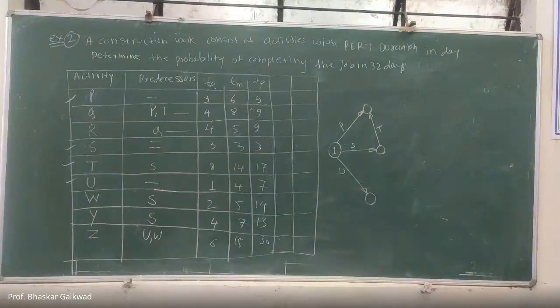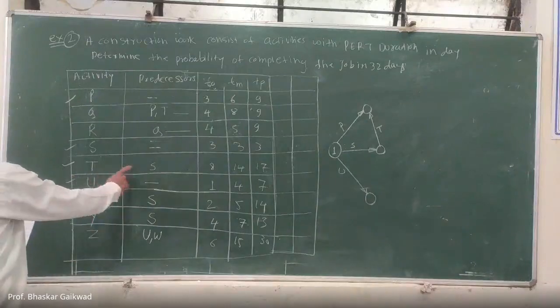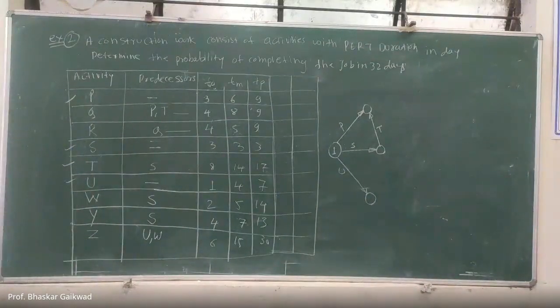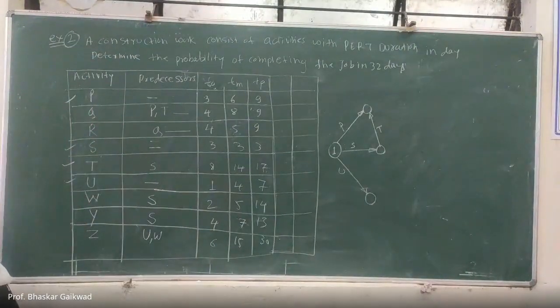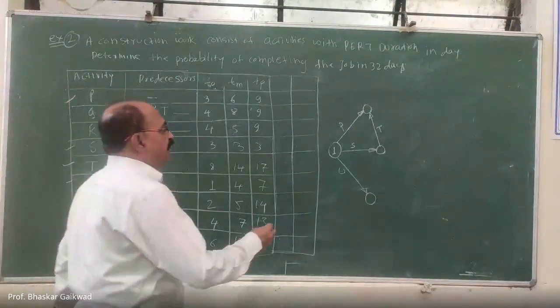Now P is over, and S is over. Now Q will start from P and T. So Q will start from this point.